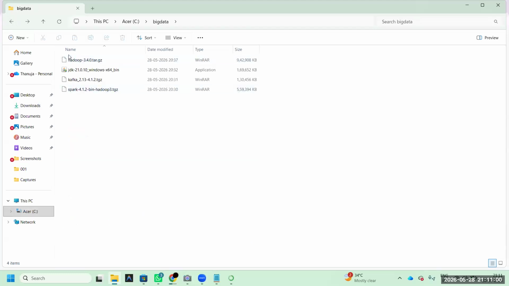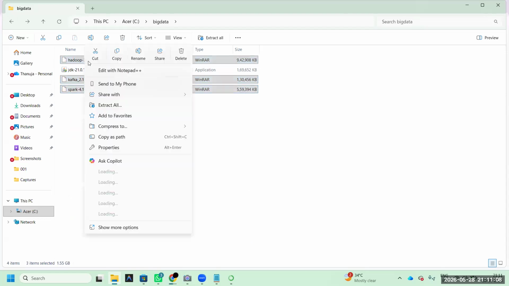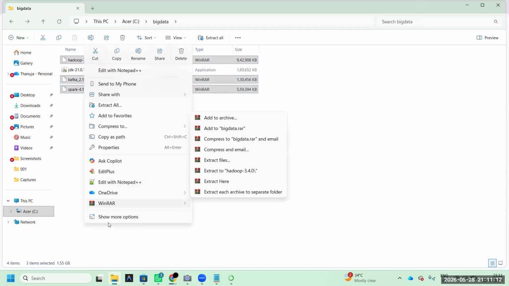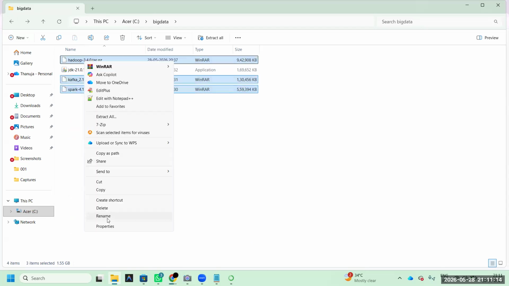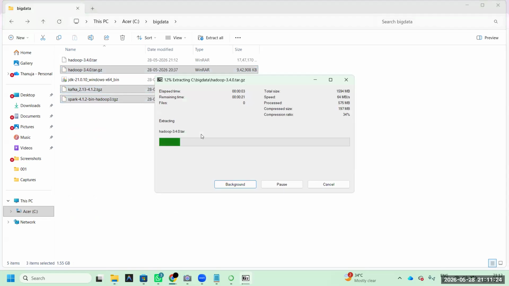Now these four software, Hadoop, Kafka, this one. Right click only one time. Right click, show more. WinRAR is too dangerous, I don't recommend it. Show more. Here 7-zip, extract here. Here is required. Just click here. Maybe it will take 1 minute.